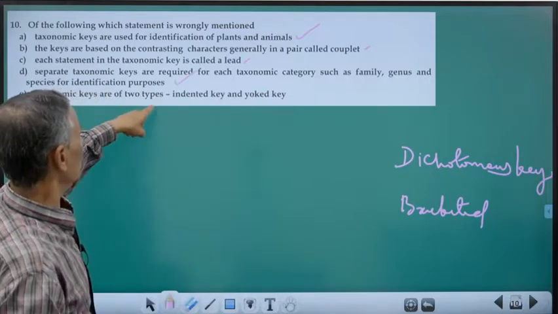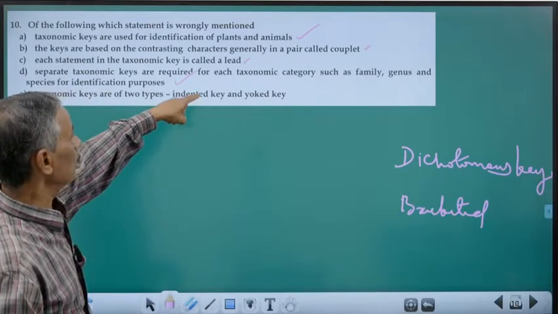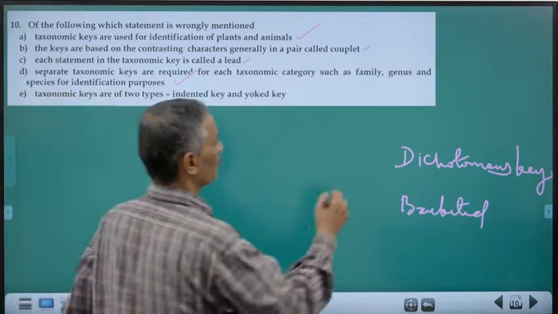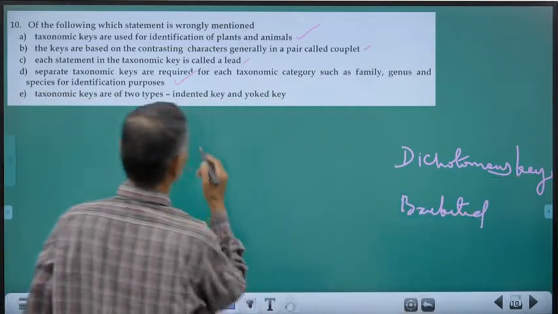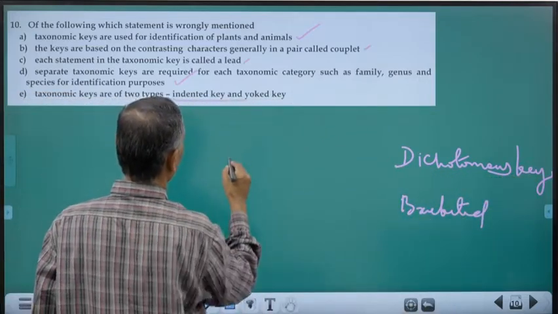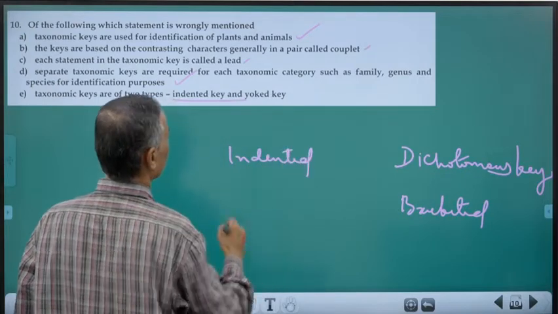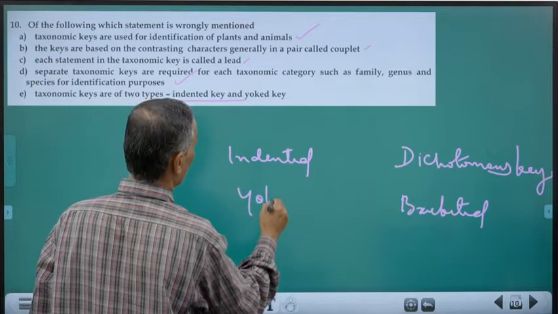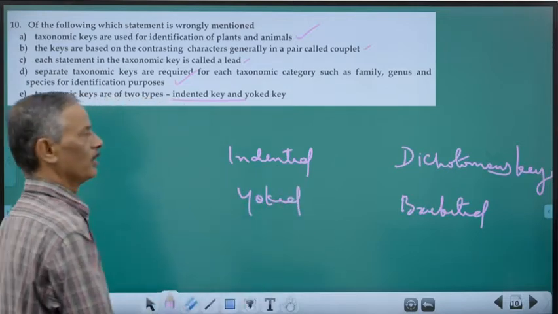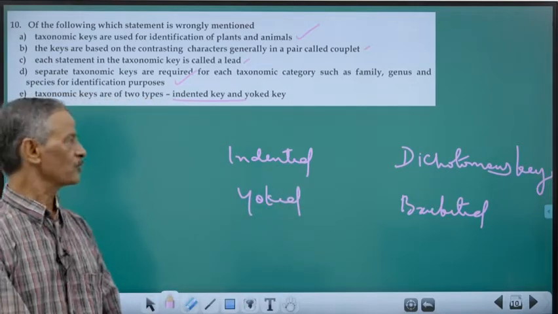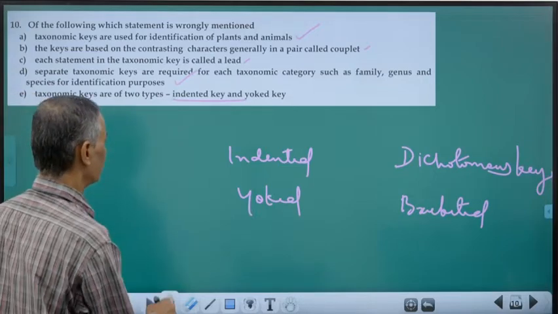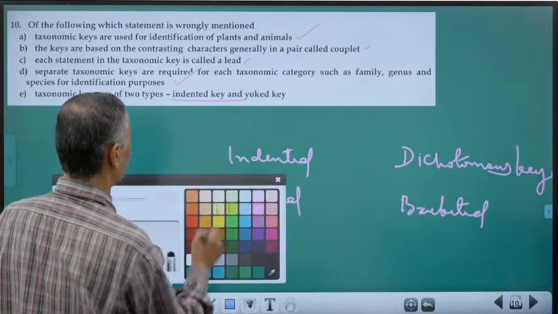Taxonomic keys are of two types, indented key or yoked key. Now, this is one type of key. The second type of key is indented or yoked key. This is not given in our books. What is that? Indented key. Why is it given like that?